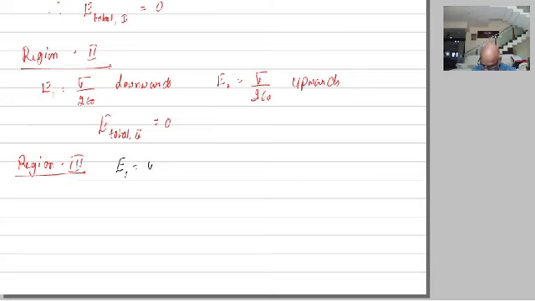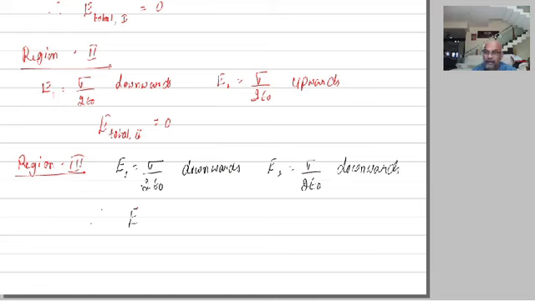In region 3, notice this, E1 is equal to sigma divided by 2 epsilon naught, that is downwards. E2 is equal to sigma divided by 2 epsilon naught, that is also downwards, and therefore the electric field E in region 3 is equal to, both are downwards, therefore they get added up.